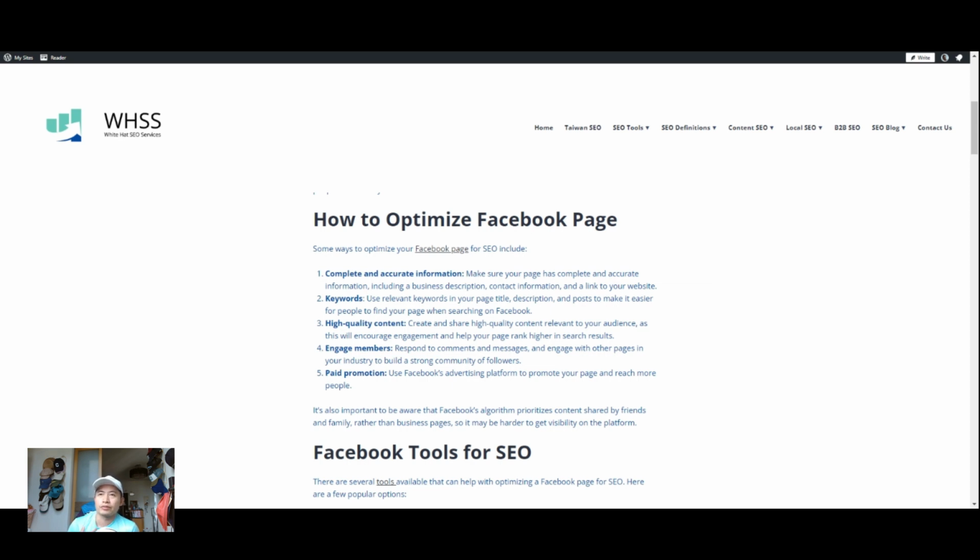Now, this is a little different when it comes to Facebook versus website SEO. You need to personally be attentive to what your audience is saying. And that means you need to respond to their comments and their messages. All right. Facebook, and social media in general, needs to be more than just, hey, I'm going to optimize this website, leave it there, and let traffic come in eventually. Unfortunately, social media has an extra step where you need to build your community of followers. And how are you going to do that? By responding and engaging with them. If you don't do that, it's not going to happen.